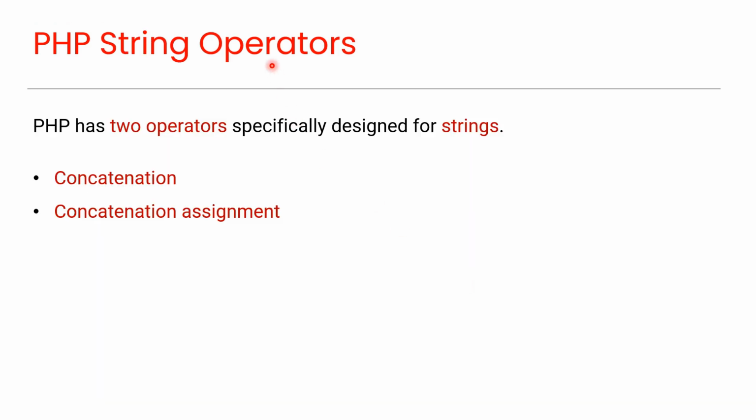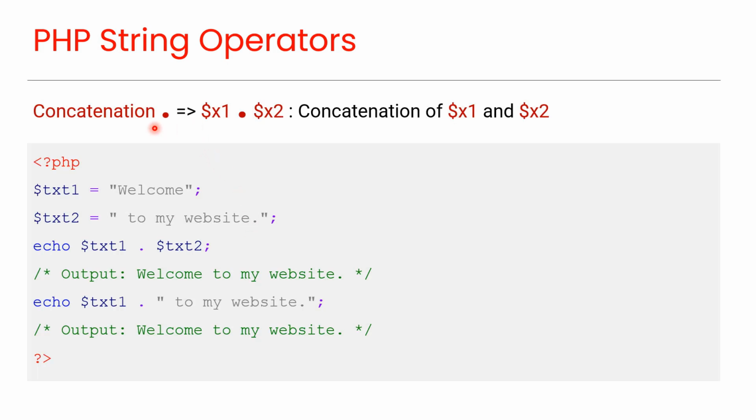PHP string operators. PHP has two operators specifically designed for strings: concatenation and concatenation assignment. Now we'll look at each one of them with an example. Concatenation means combining two or more variables, or variables and strings with each other. It is done by using the dot character.